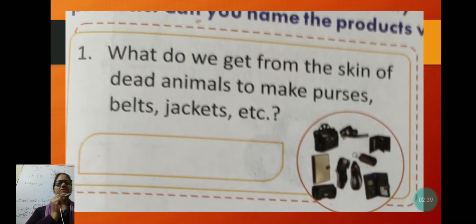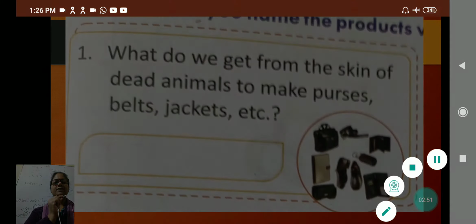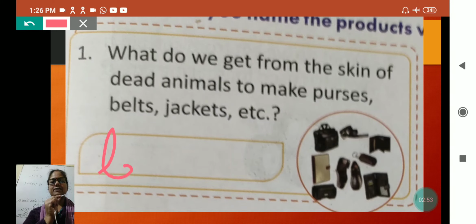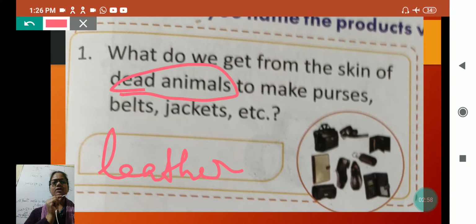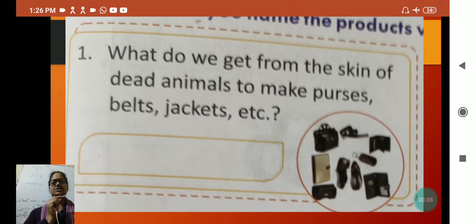After that, we will do the revision of the two chapters, animal products and plant products. Here see, what do we get from the skin of dead animals to make purses, belts, jackets, etc.? And from the leather. Dead skin of animals is called leather. Okay, when animals die, their skins are used in many ways to make belt, purse, jacket, shoes, etc.